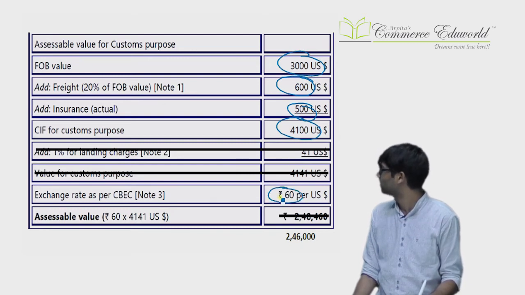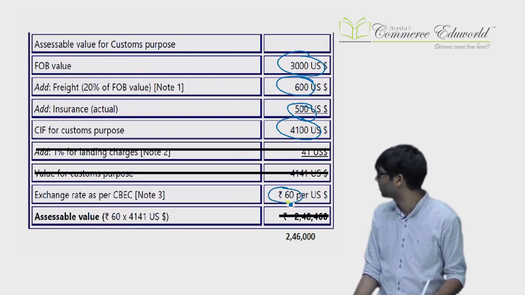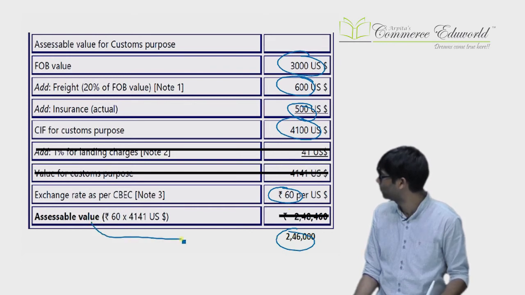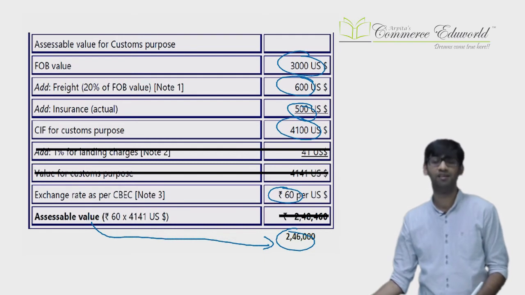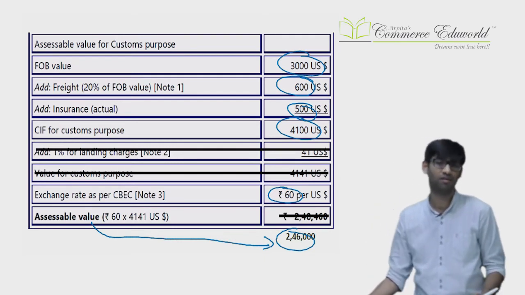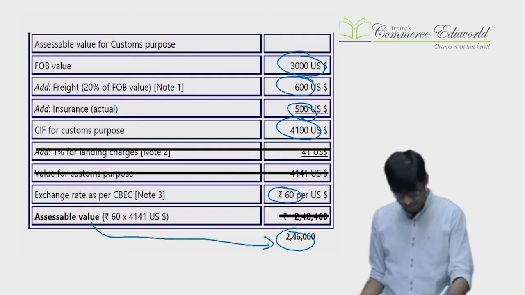Exchange rate is 60. You multiply the dollars into 60, you get the value. That's the value for the customs purpose. You can find the change over there. 1% ad hoc charges which were added earlier is now no more considered. Clear? Next, illustration number 2.